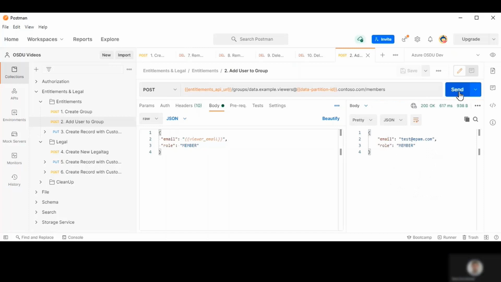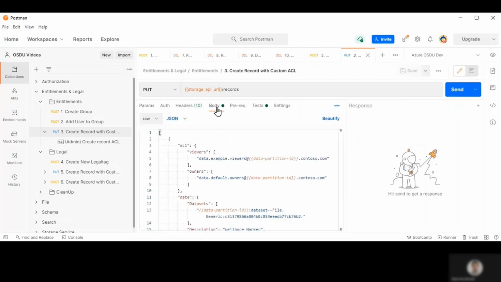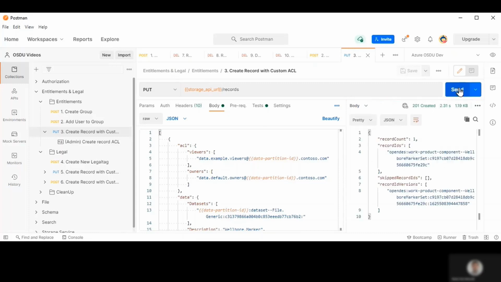Now let's try to create a record with the data example viewers group in the ACLs property. And please keep in mind that you should assign users to one of the groups listed in ACLs to give them permissions to see this record. Now the record is uploaded.